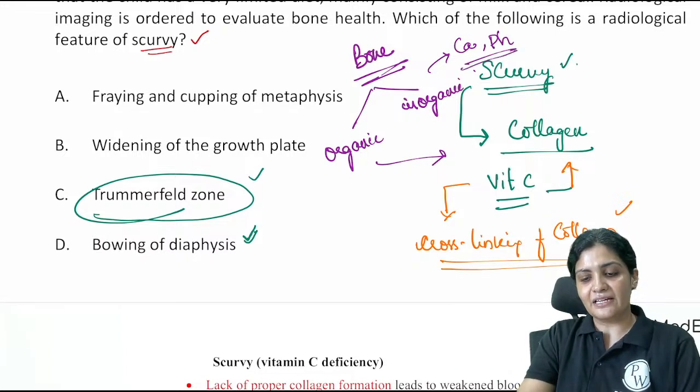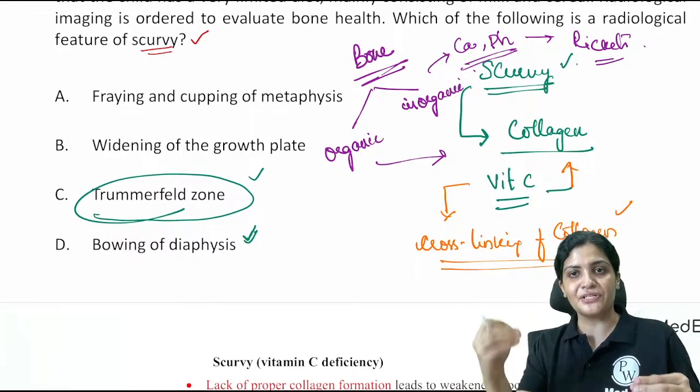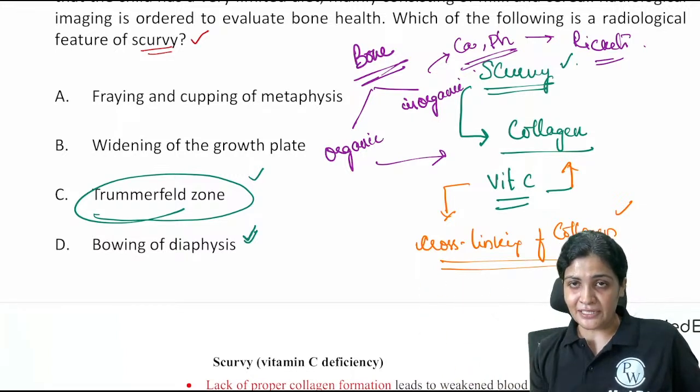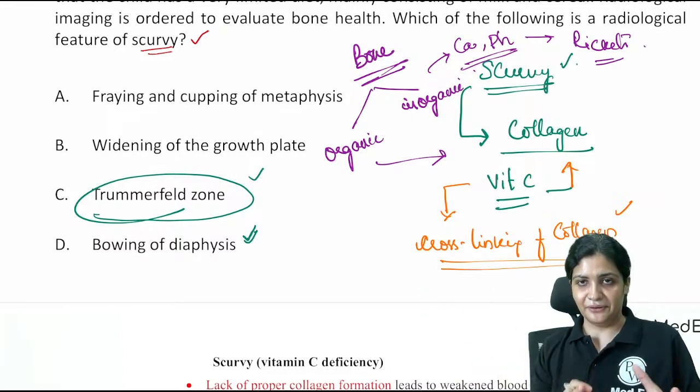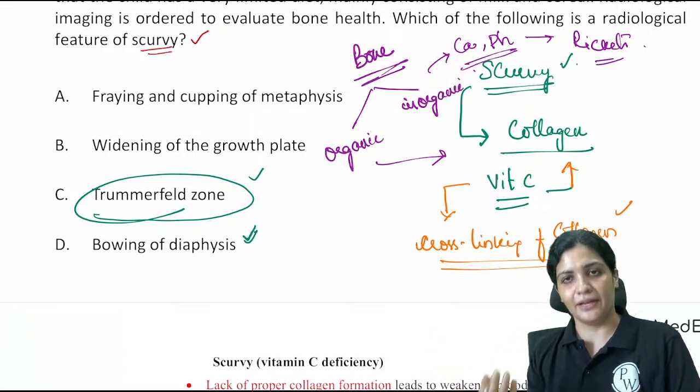Whenever there is a defect in calcium and phosphorus, it is called rickets. It is the demineralization. Calcium and phosphorus are the minerals of the bone, and whenever there is a decrease or a deformity in these minerals, it is called demineralization of the bone. That is nothing but your rickets, right?